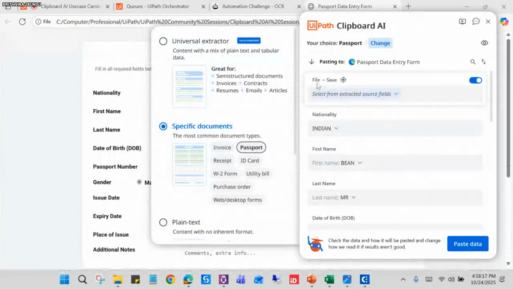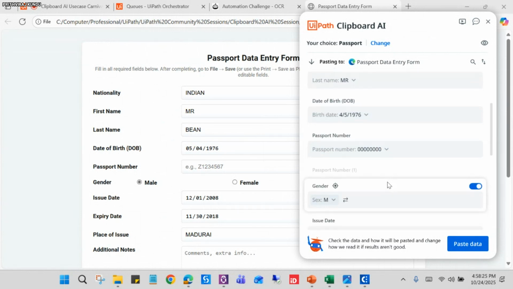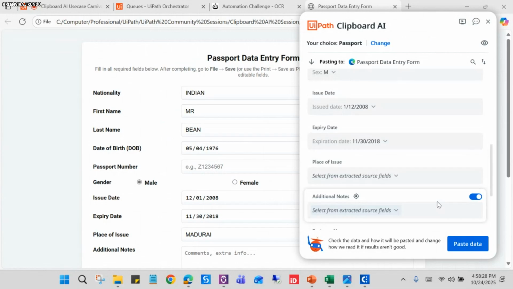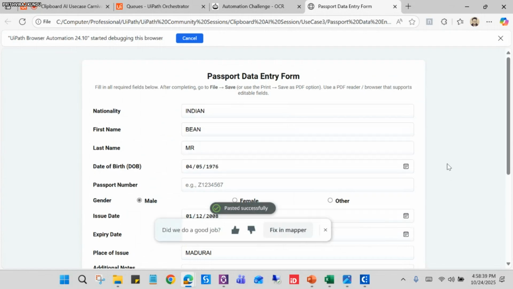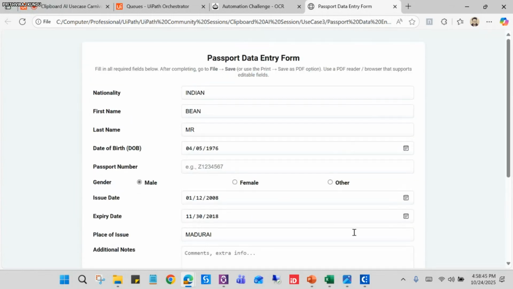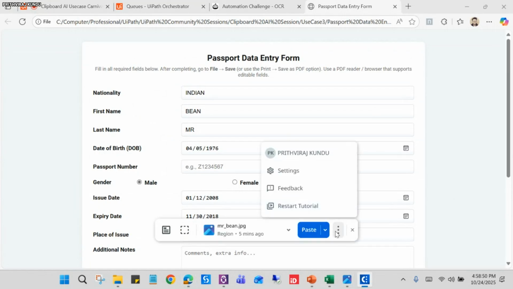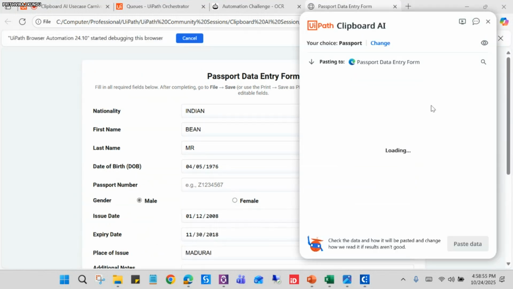And you can see, guys, there are unnecessary fields populating here. So you can just disable them. We only need the nationality, first name, last name, and the passport number and all these type of things, right? So let me paste the data again. Yeah, so it has not been able to copy the passport number. So we can do it if I open this again. If you just want to check, let me check it quickly.